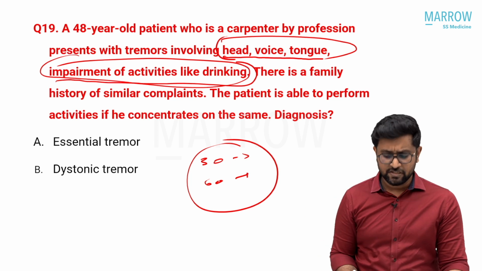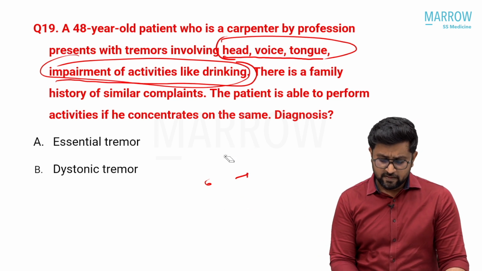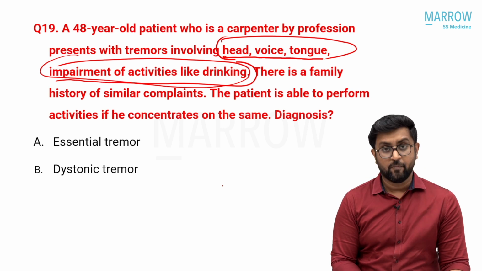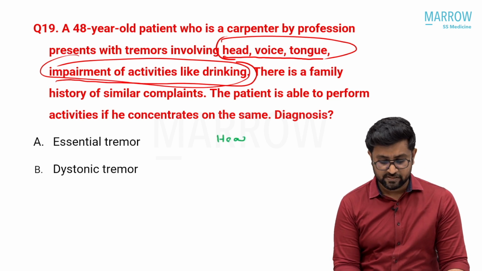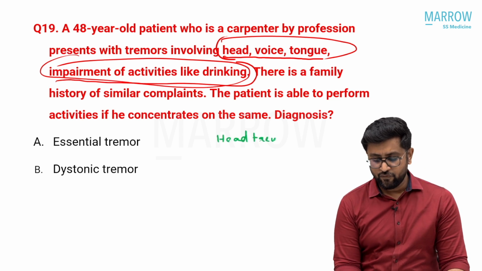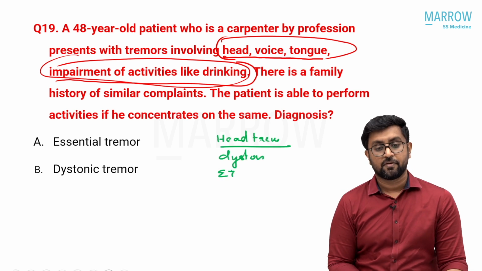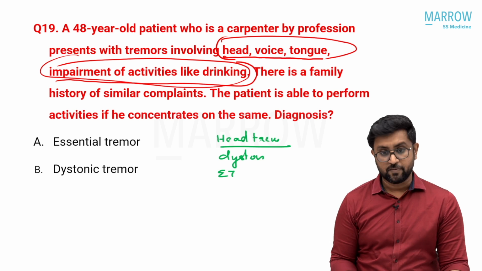So we will leave all those things. Just come back to the question. There is a head tremor. I had discussed in our module, whenever the patient is having head tremor, your diagnoses are very few. Head tremor, you have only a few diagnoses. One is dystonic tremor and second is essential tremor. Clear? So either a dystonic tremor or ET.